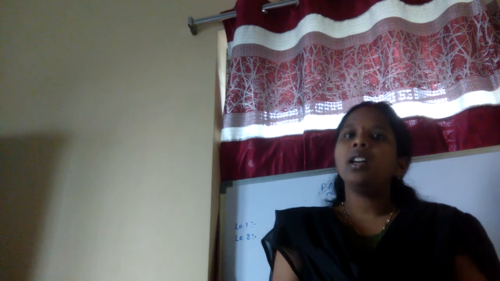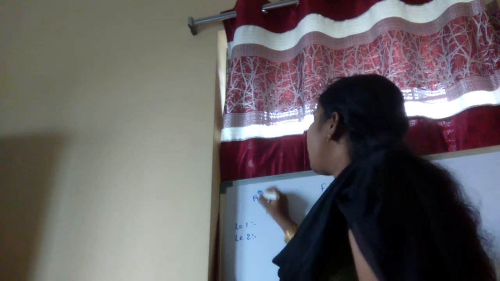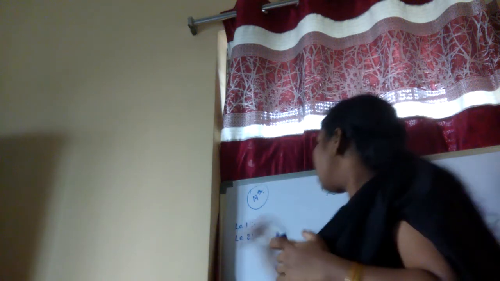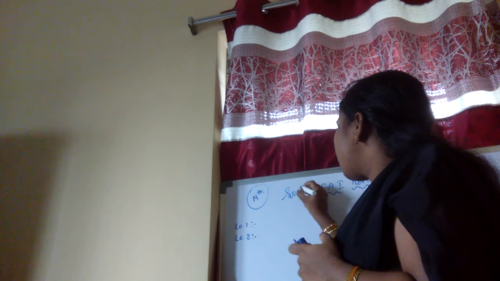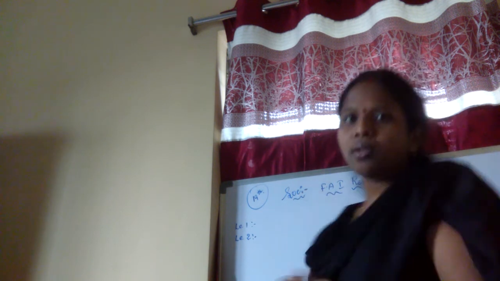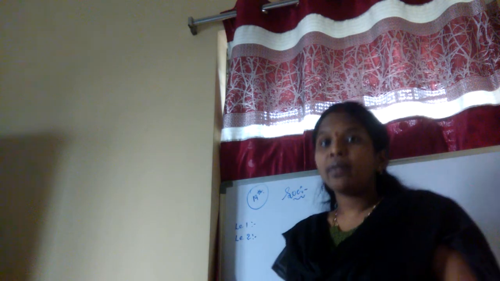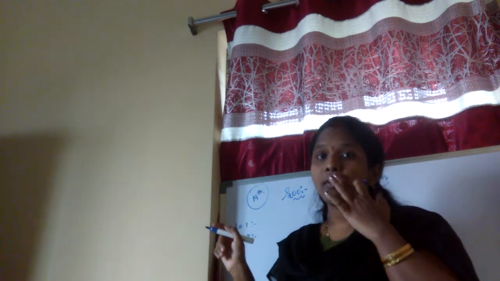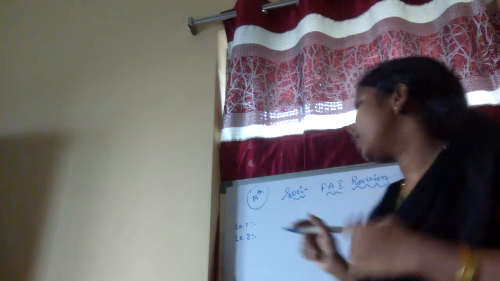Okay, everyone knows very well, while I was explaining science, that the FA1 exams will be on the 19th. The exams will start from the 19th onwards, and the portion of your FA1 exam, I said, is science, am I right? So now we are going to do the revision for social. For social, which are lessons 1 and 2? What are the lessons, children?